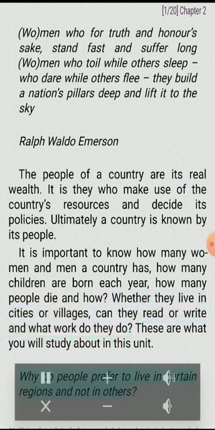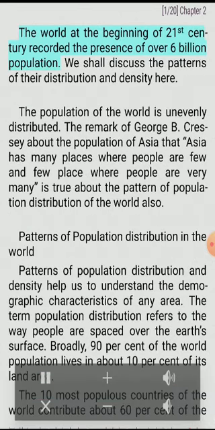Why do people prefer to live in certain regions and not in others? The world at the beginning of the 21st century recorded the presence of over 6 billion population. We shall discuss the patterns of their distribution and density here. The population of the world is unevenly distributed. The remark of George B. Cressy about the population of Asia, that Asia has many places where people are few and few places where people are very many, is true about the pattern of population distribution of the world also.